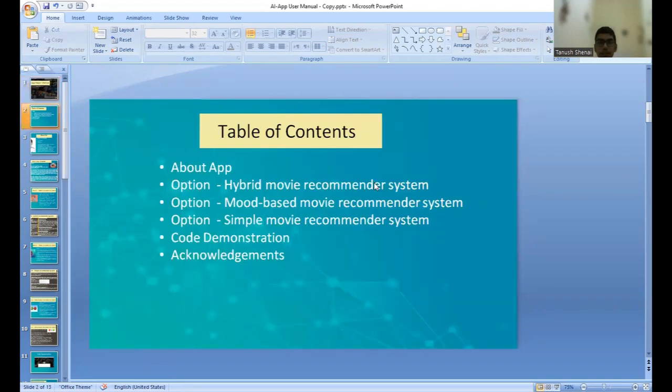So this is the table of contents. I'll start with about my app, then the three types of movie recommenders in my app, and a short code demonstration, and then I'll proceed to the acknowledgements.